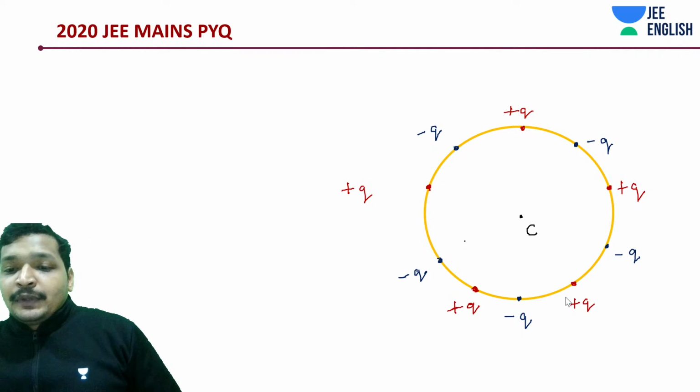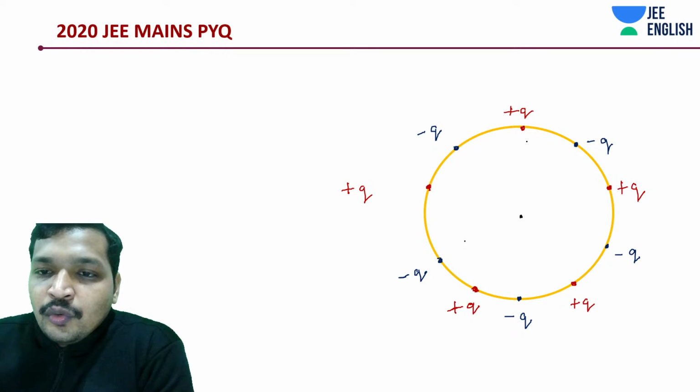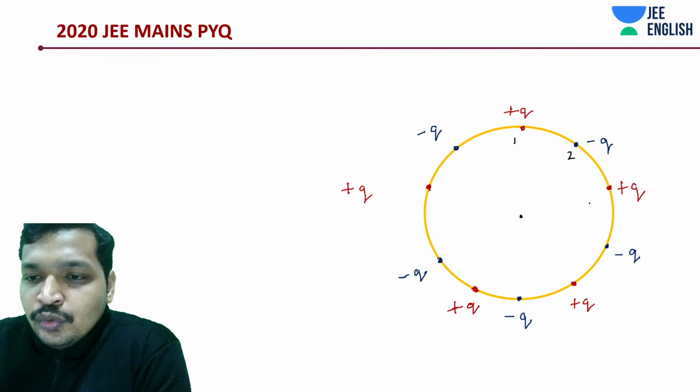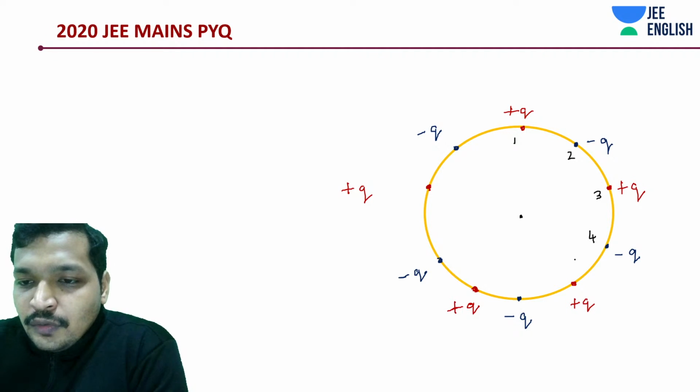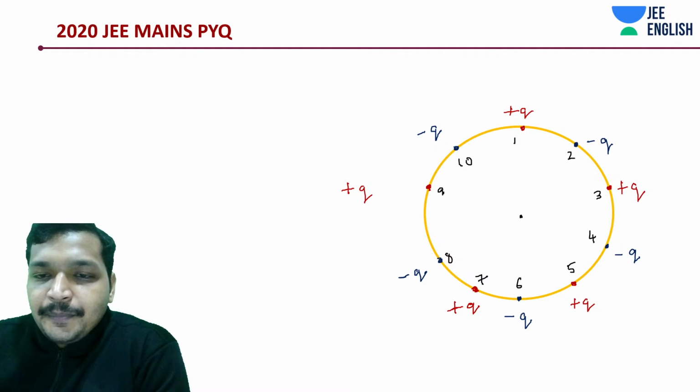Let's put it out because we might have to draw a lot of vectors. So 1, 2, 3, 4, 5, 6, 7, 8, 9, and 10.